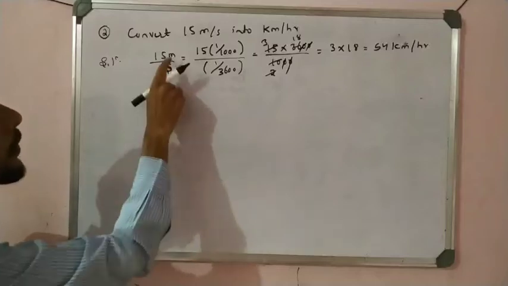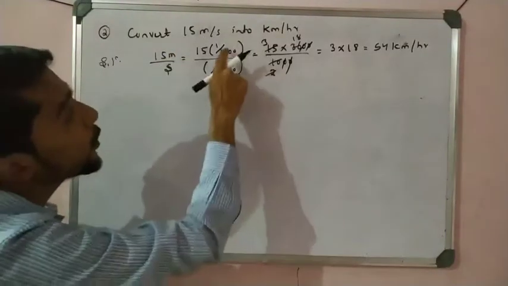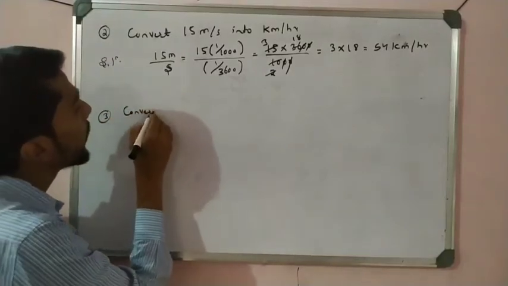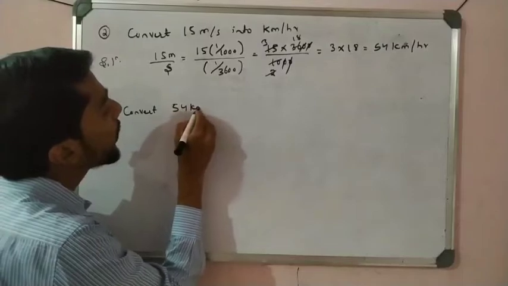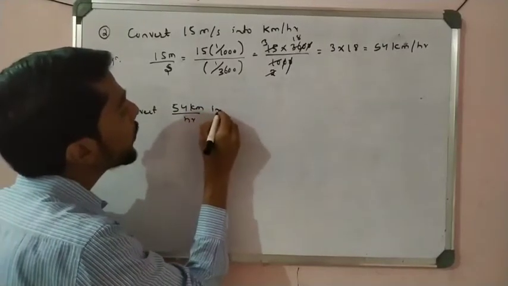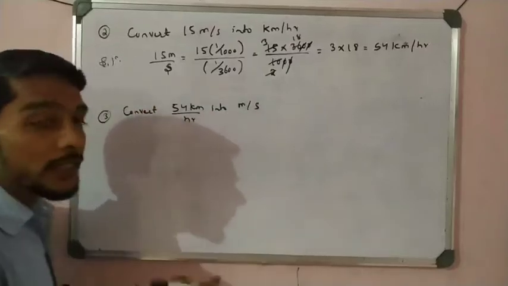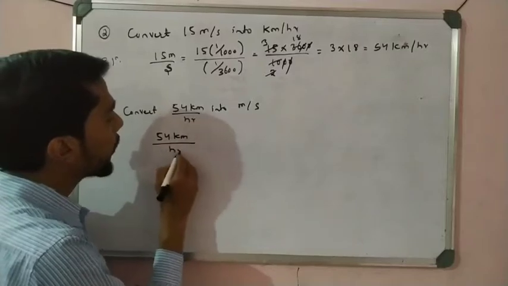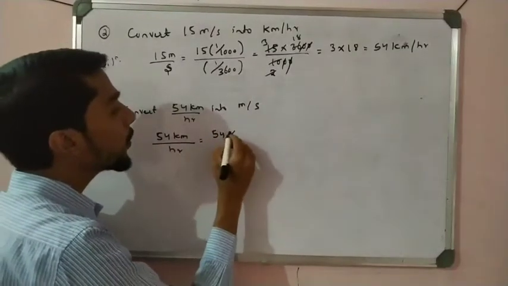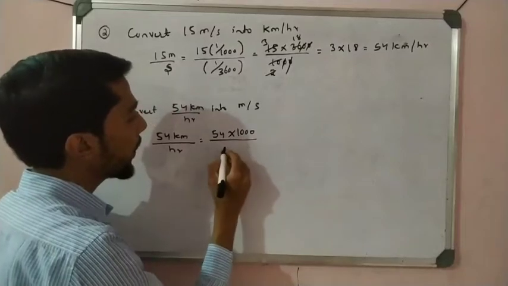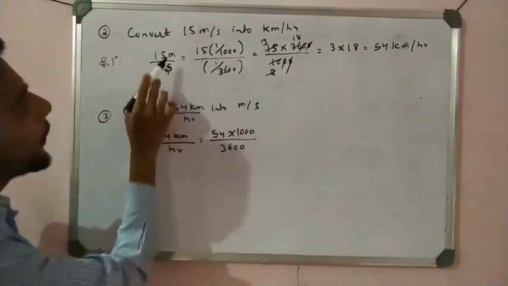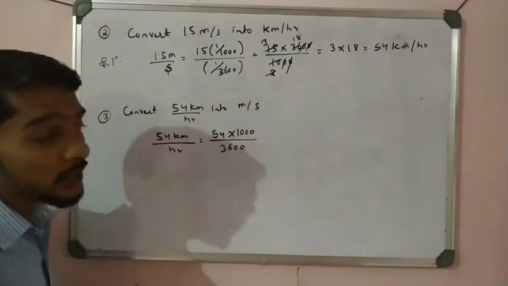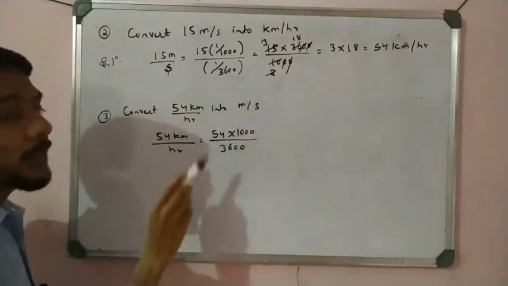Understand? So like that you have to convert. Whenever meter is given, if you want to convert into kilometer, you make 1 by 1000. Similarly, if they ask to convert 54 kilometer per hour into meter per second, in this case we do the reverse, the reciprocal. So 54 kilometer is equal to 1000 meter divided by 3600. That is the difference here. Meter to kilometer means you make 1 by 1000 and 1 by 3600. When kilometer to meter, small unit, we multiply the number, right?